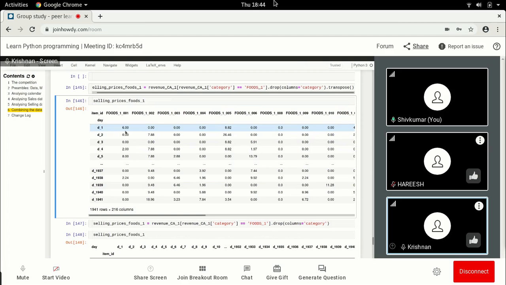I think 1941. Yes, we wanted to increase the number of data points. Now I see what you mean. So the idea is, we have 1941 data points, and if we do it for the entire store, then we have 1941 multiplied by 7, because we can do it for each category selling price. We now have a separate data item.